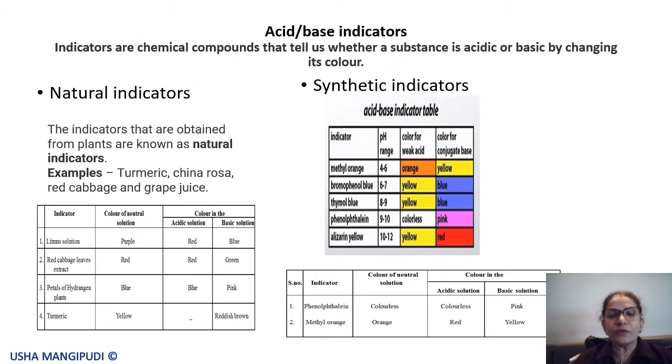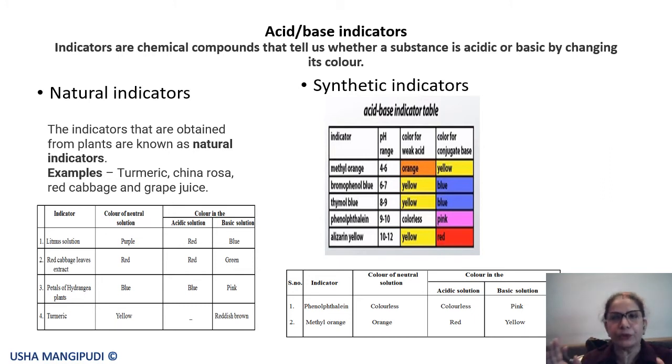So now let us see what these acid base indicators are. Now I have an acid, and I have a base. Both are colorless. I take two beakers, with acid in one and base in the other. But how do I identify which is an acid and which is a base? Number one, I cannot taste them.